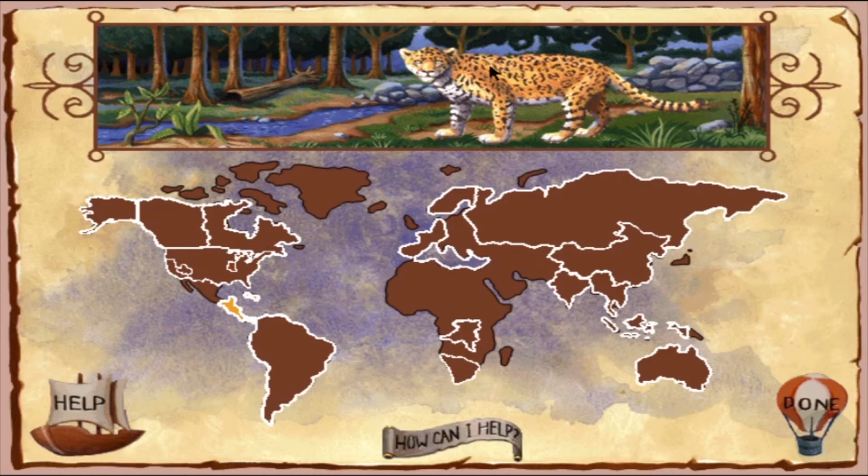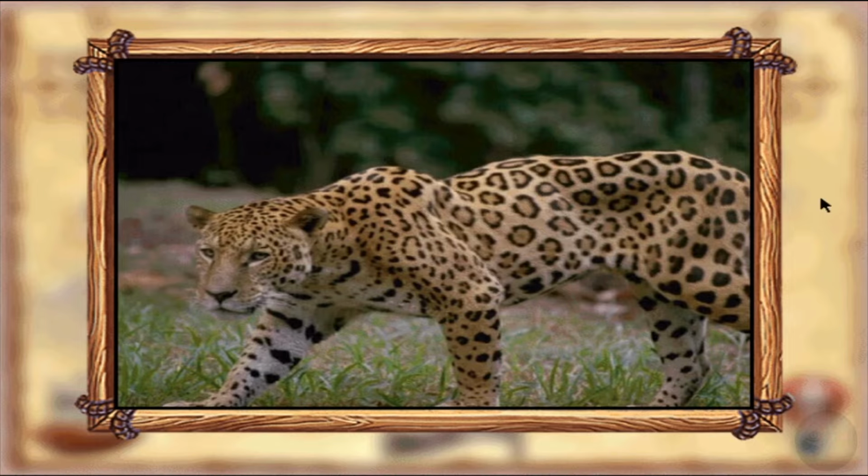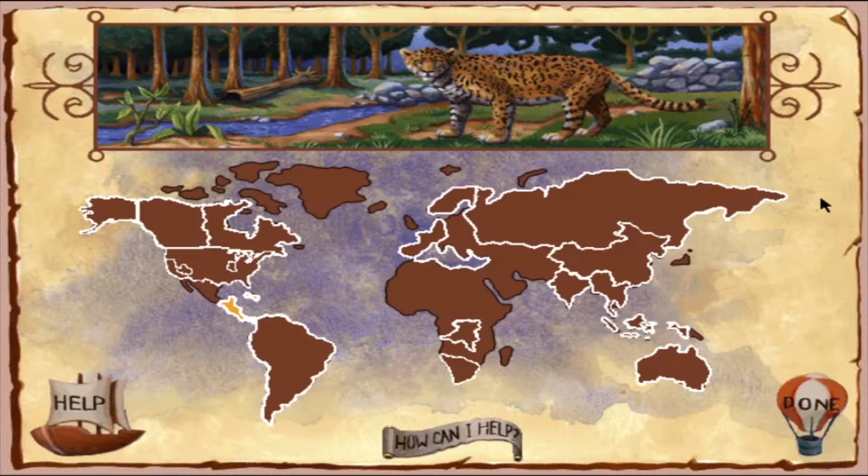Central America. The jaguar is making a successful return from near extinction, but the animal is still endangered. Threats to the jaguar are illegal hunting for fur trading and habitat loss.